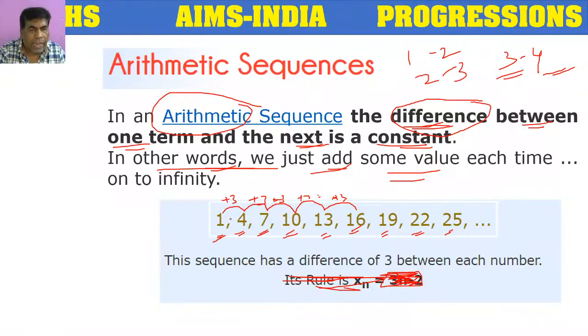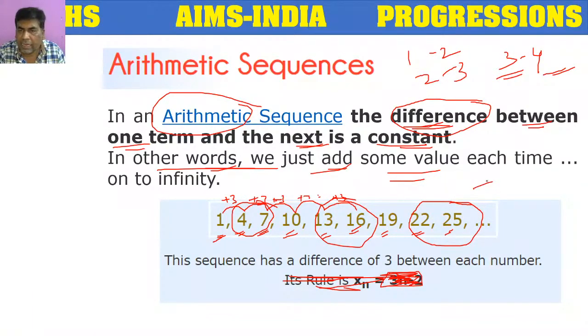If you take the difference of any two terms, 22 and 25, what is the difference? 3. 13 and 16, what is the difference? 3. 7 and 4, what is the difference? 3. The difference between any two terms is constant, and the constant difference is plus 3. So as the difference is constant between terms, it is called an arithmetic sequence.